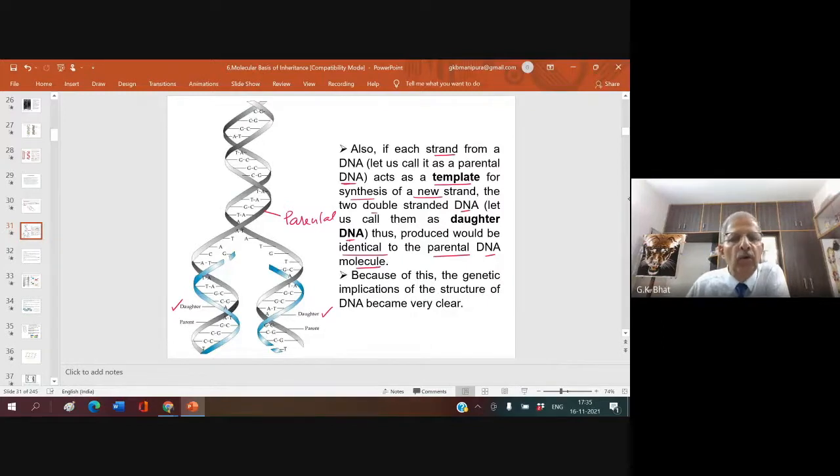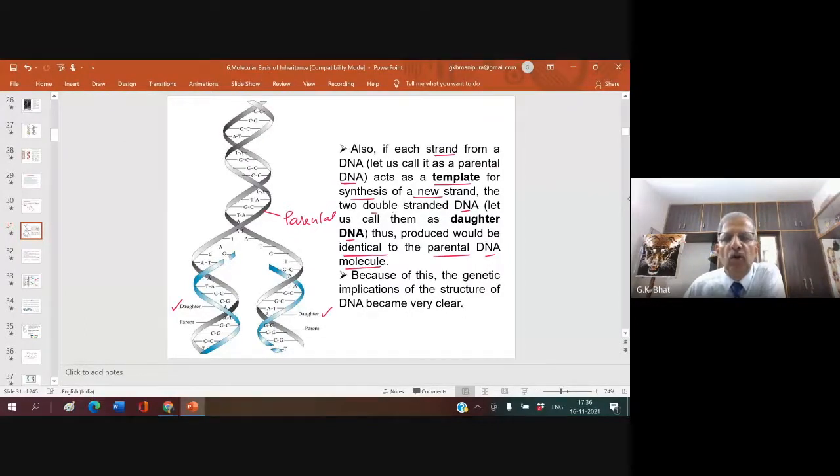So now you know that if you see here, this daughter DNA molecule has TCCA, and this one also has TCCA. I hope you understand this point. If each strand of DNA acts as a template for synthesis of a new strand, the two double-stranded DNA thus produced would be identical to the parental DNA molecule.